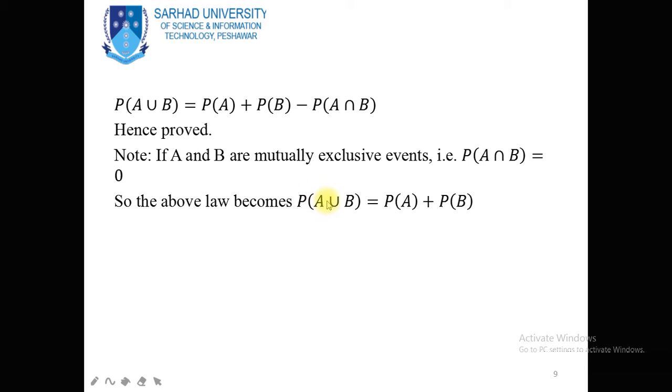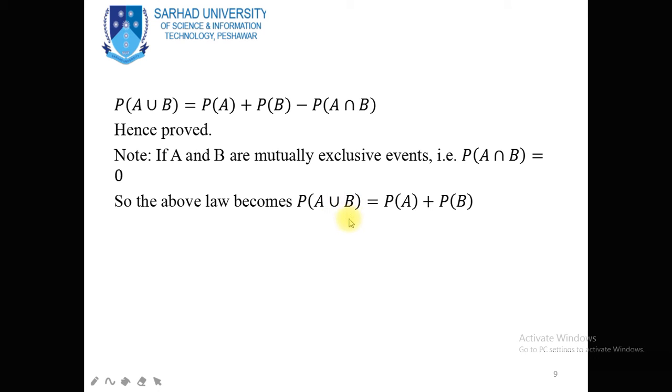A is one choice and B is the other choice. So when we have in a problem two choices, with probability of A or probability of B, in the case of OR, we use this union symbol.